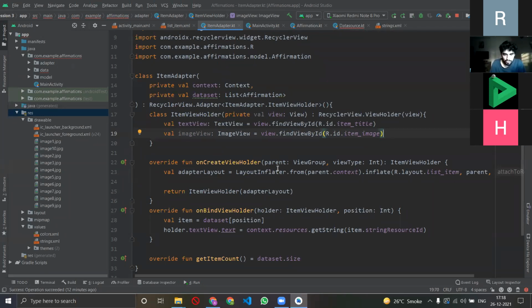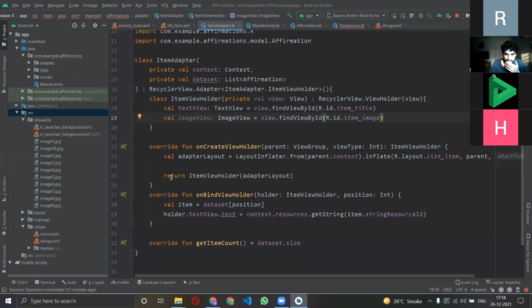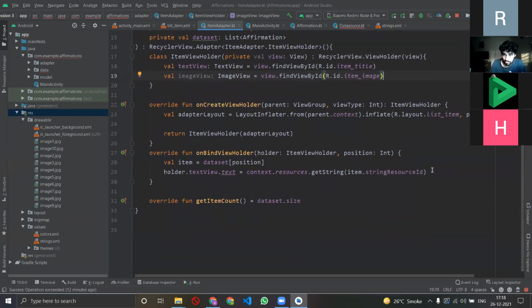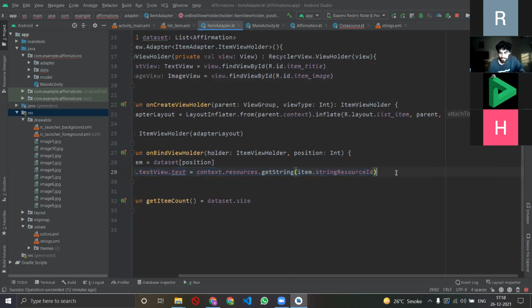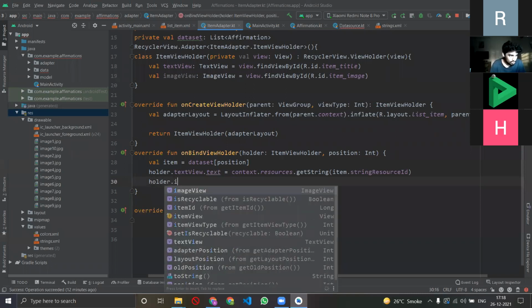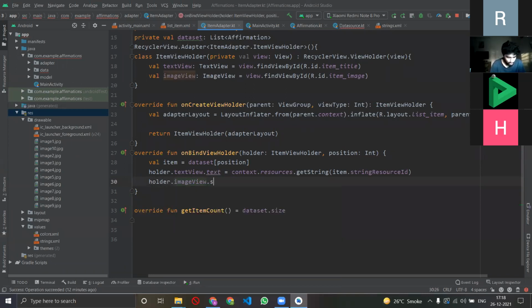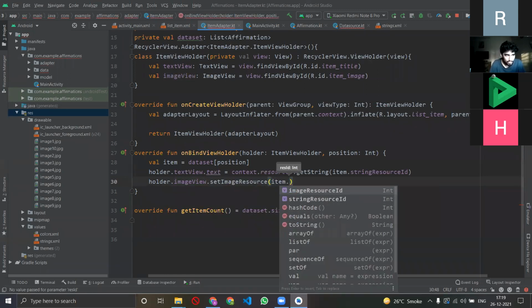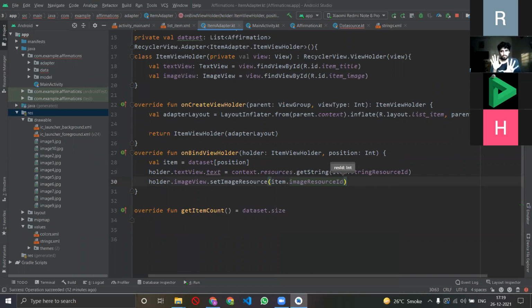The next thing that you do is make some changes in here. Why here? Because here you have just passed the data for the text. Now you have to actually pass in the data for images. So I say holder dot image view dot set image resource to item dot image resource ID. Okay, heavy stuff. What did I do here? I just said, listen up Android Studio, now I want you to pass the data into the images in the image view.